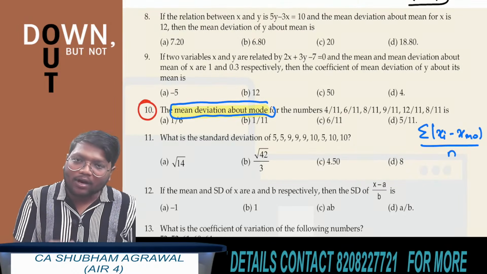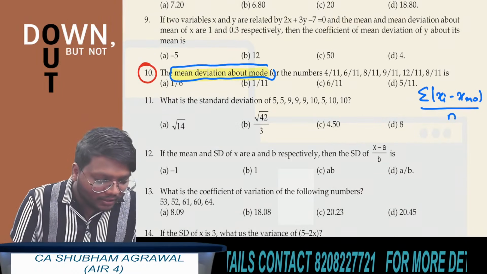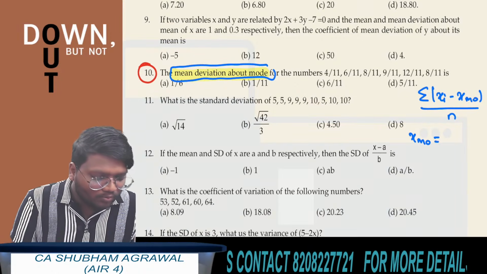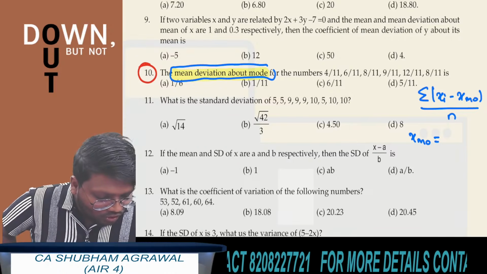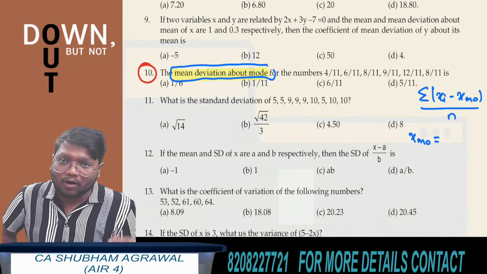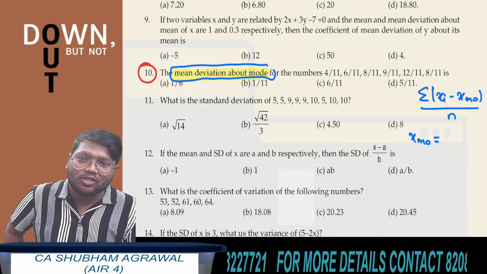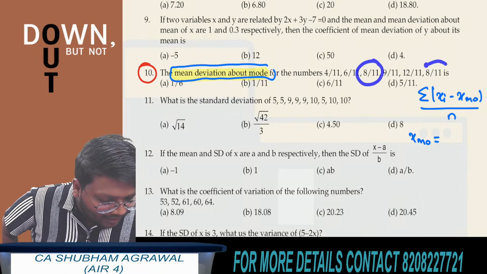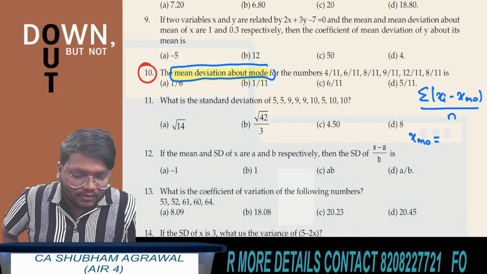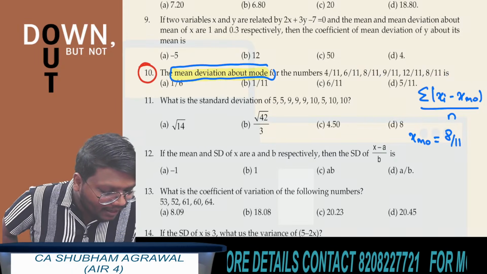Now quickly tell me what is mode of x in this question. So mode of x is what? See, which observation is repeating the maximum number of times. How to find mode of discrete data? We have to check which observation is repeating the maximum number of times. So here you can see that this 8 by 11 is repeating the maximum number of times. So mode of x is 8 by 11.